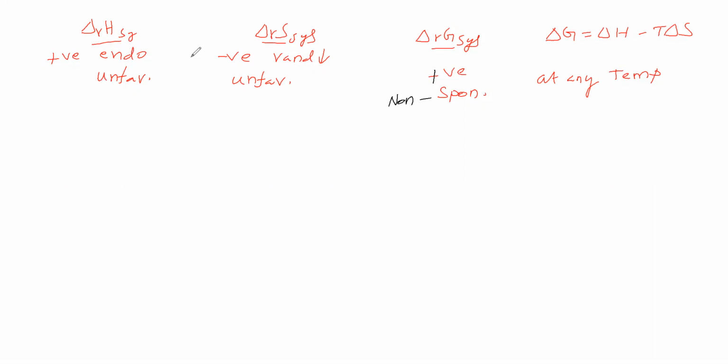When delta H is positive and delta S is negative, delta G can only be positive at any temperature. There is no other way. By changing the temperature, we cannot make this process spontaneous. At whatever temperature, the process will be non-spontaneous only.